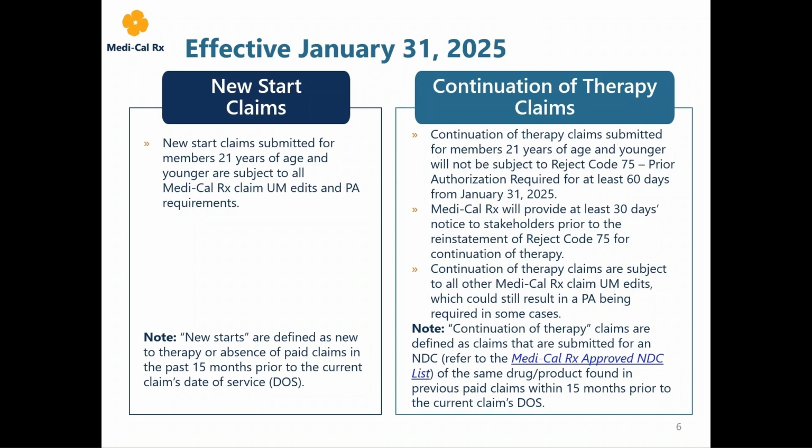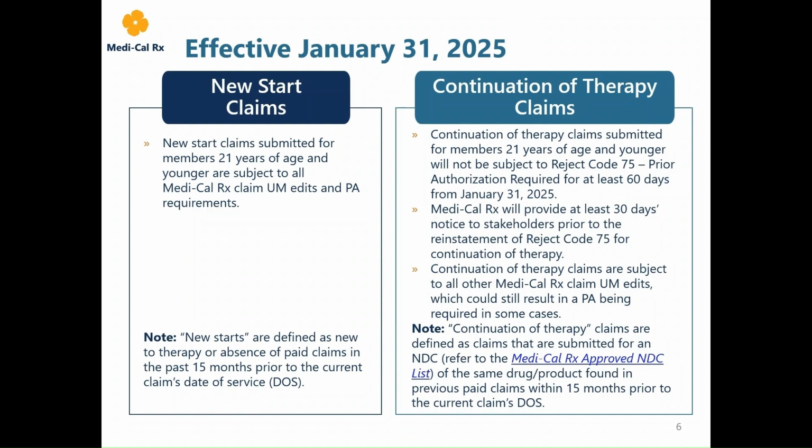These claims also apply to members 21 years of age and younger. For at least 60 days, if a claim would otherwise reject with Reject Code 75, prior authorization required, but the Medi-Cal member has recent claims history, the claim will pay without the need for an additional PA.